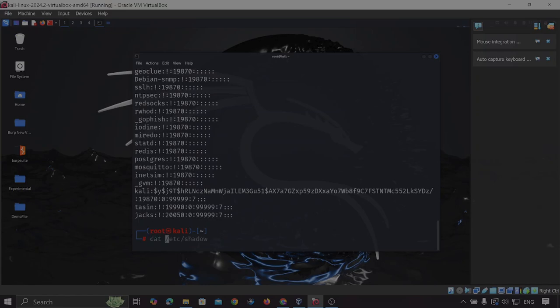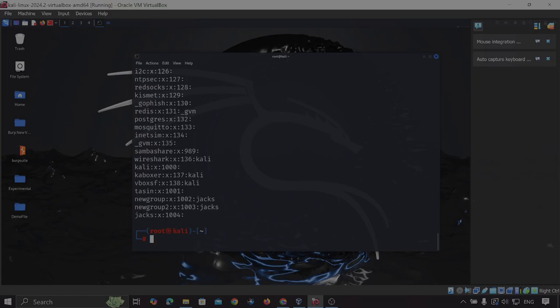Now let us see another administrative file, which is etc group. This portion is indicating the group name, and the X is indicating the encrypted password, and 1003 is indicating the group ID, and Jax is indicating the member of that group. So here we can see multiple members of that group. In this case, this is the group name, this is the encrypted password, and this is the group ID, but this group does not have any group member, so that's why the field is empty.